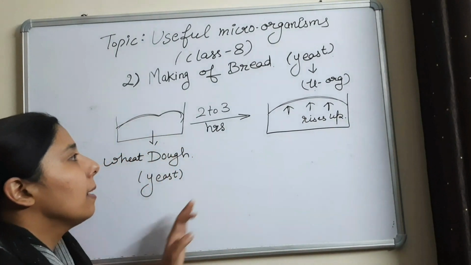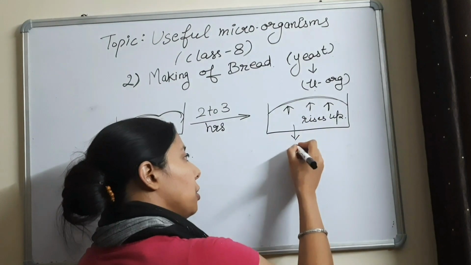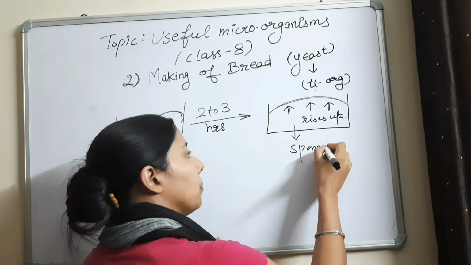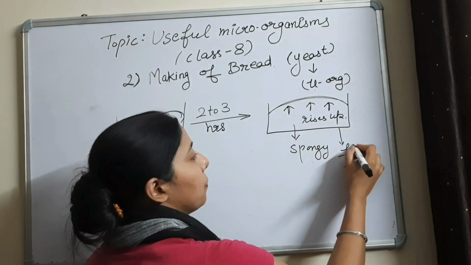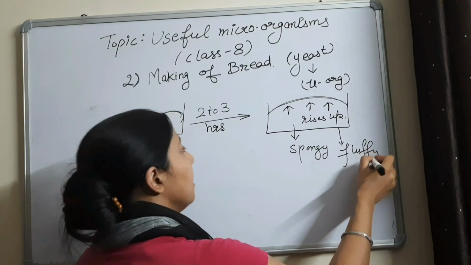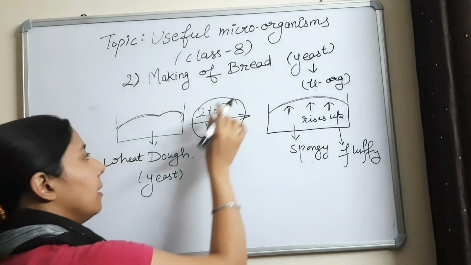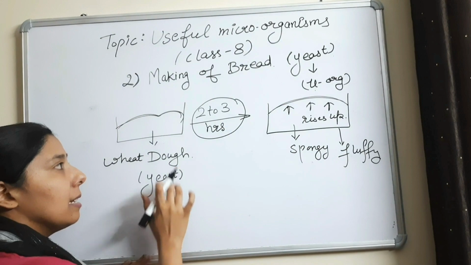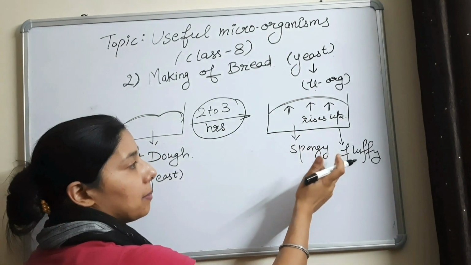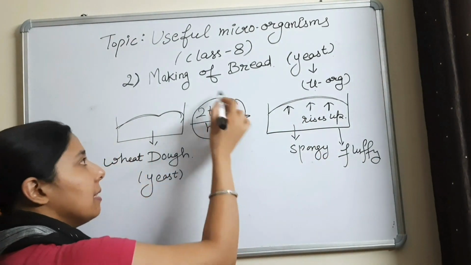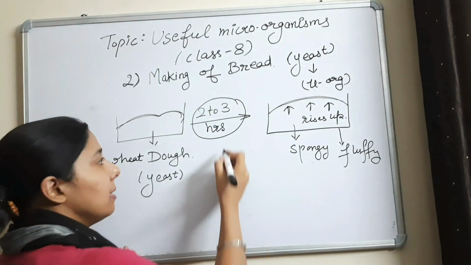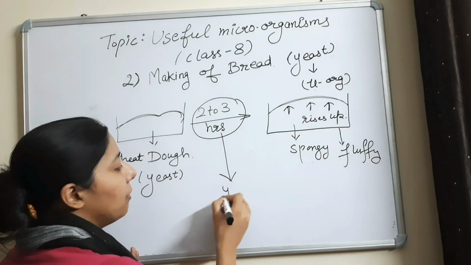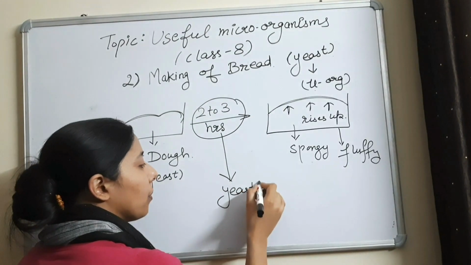Okay. And it becomes a little spongy also, fluffy also. So what happens in these 2 to 3 hours is that the dough we kneaded with yeast rises up and becomes a little spongy and fluffy. What happens in this time is this: the yeast that we added while kneading the dough,